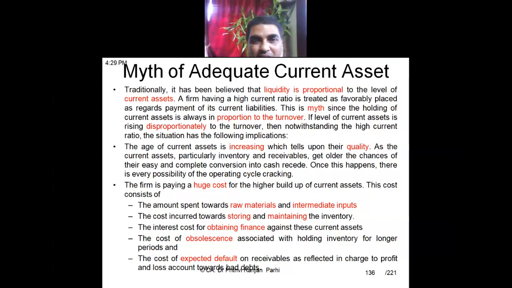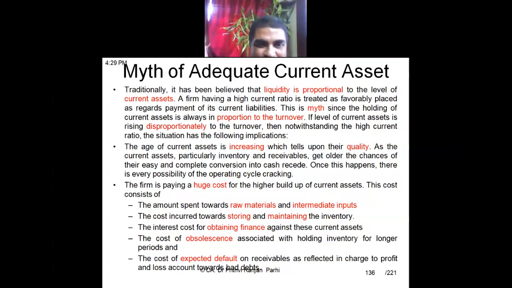And also, more current assets have a lot of costs. It involves some cost of raw material and intermediate inputs or WIP, raw material, etc. If you maintain high balance, it has got a cost. Storing cost and maintaining cost is also there. And for maintaining all these things, you have to obtain a bank loan. And bank loan interest is another cost. So that is financing cost. And there is a possibility of obsolescence also. Things may become outdated. So that cost is also there. There is also possibility of expected default. Debtors, there is a possibility that debtors may not pay.